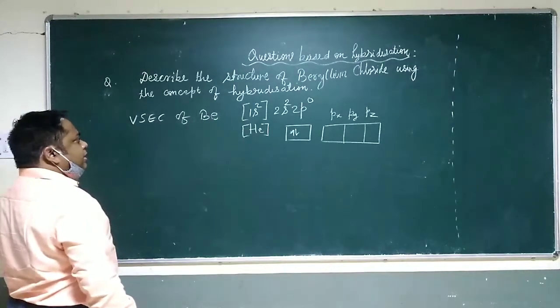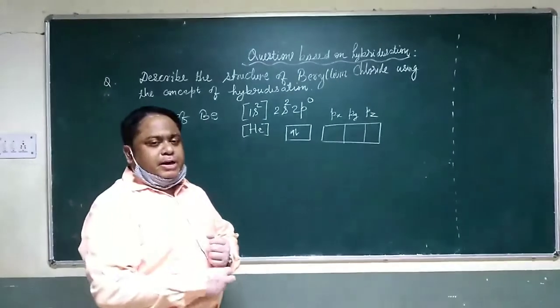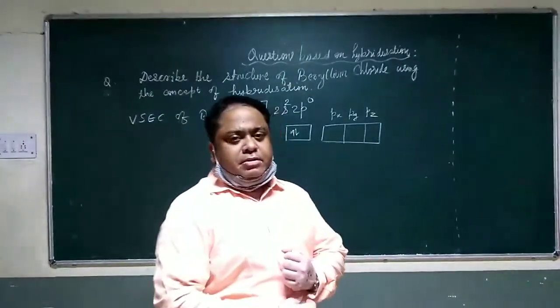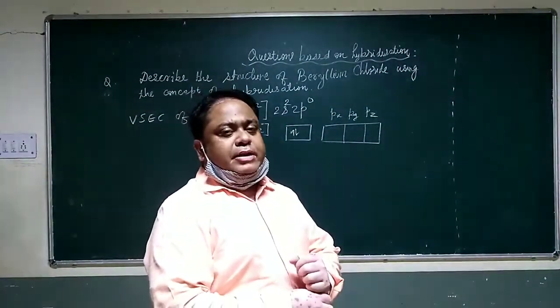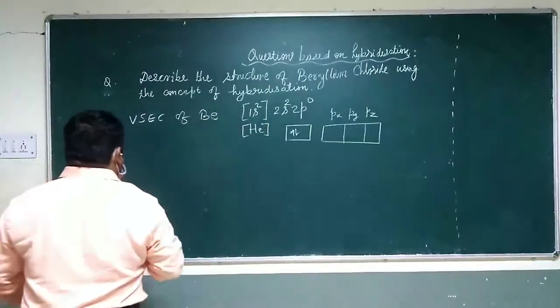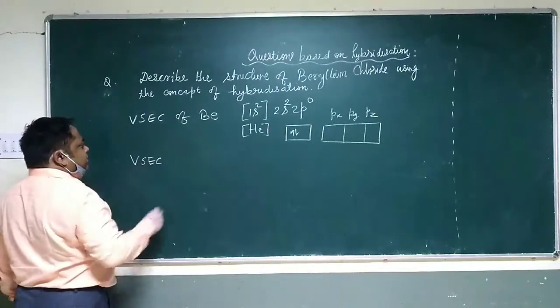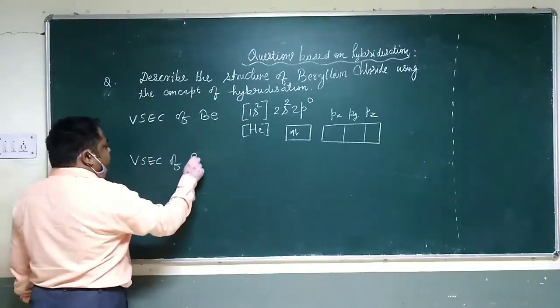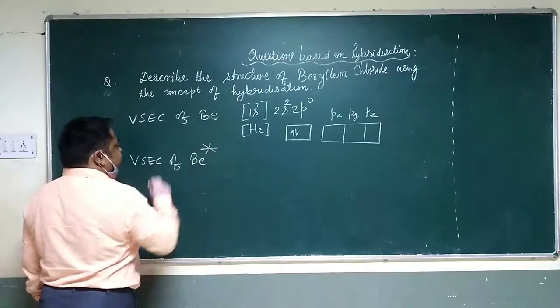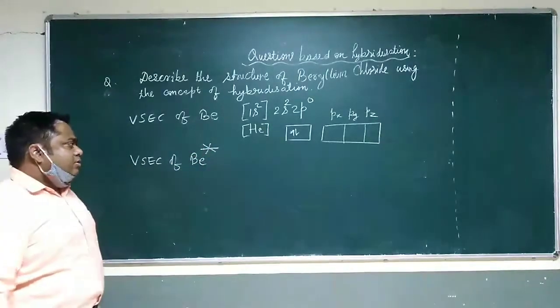Now, without any reason, chlorine will not come and react with beryllium to form beryllium chloride. There should be some reason. The reason could be the activation energy. We need to give some activation energy. When energy is given, excitation of an electron will take place. This is the valence shell electronic configuration of beryllium in the excited state.